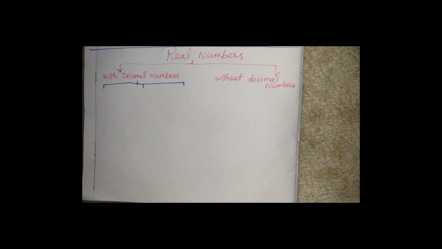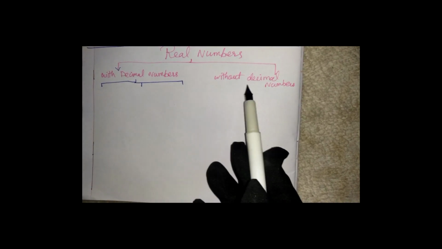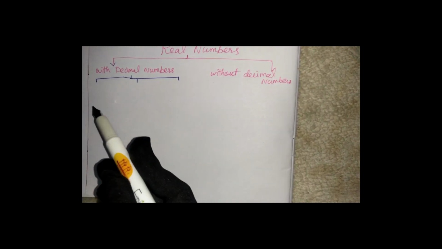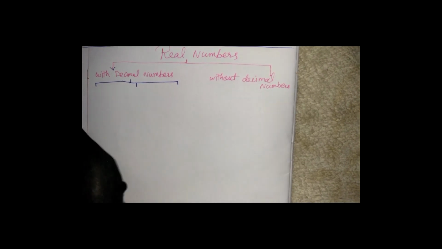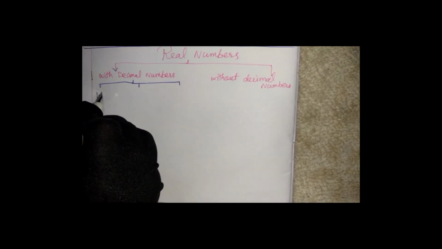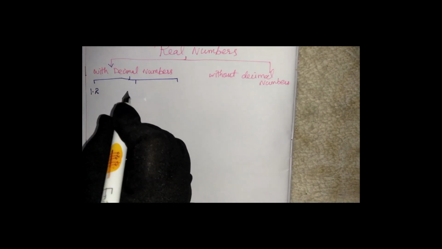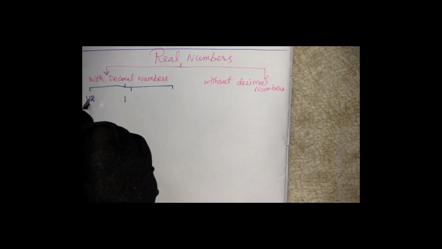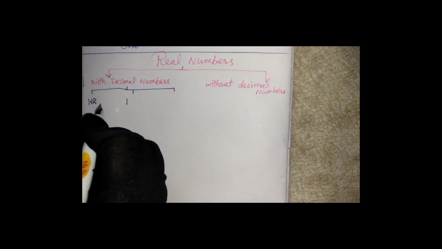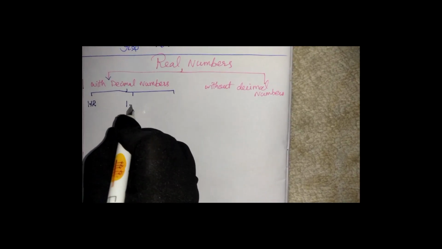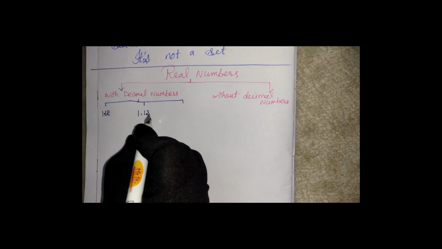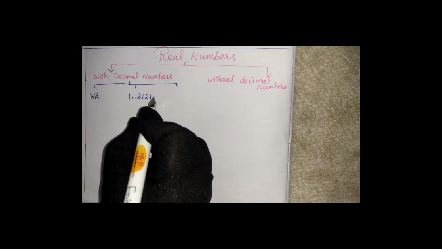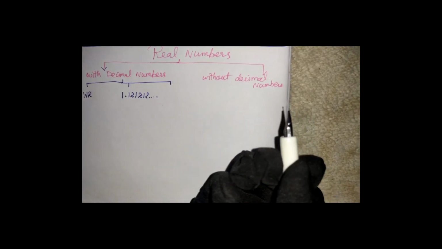See, in real numbers we have two types. One is with decimal numbers, the other is without decimal numbers. The ones with decimals are classified into three. For example, the first one is 1.2. The second one is terminating, for example 1.12, and then non-terminating. If you see the example, you will come to know. See, it's repeating 1, 2, 1, 2, 1, 2 and goes on.